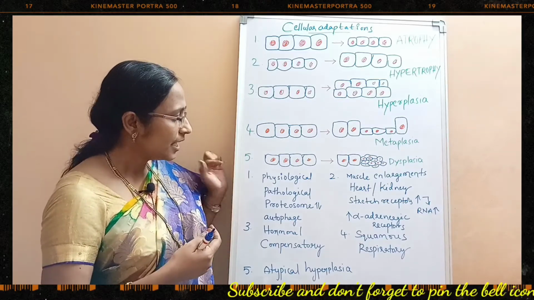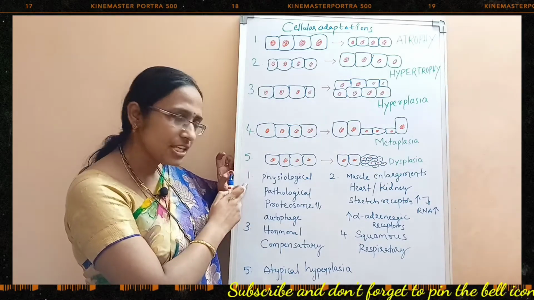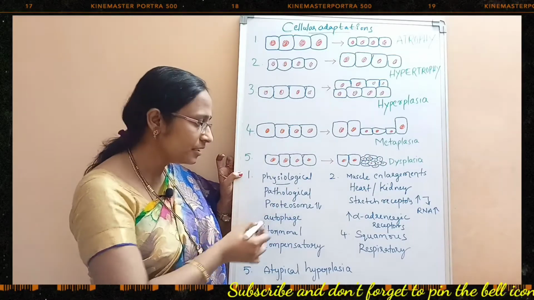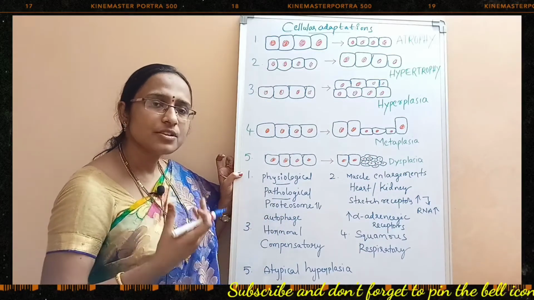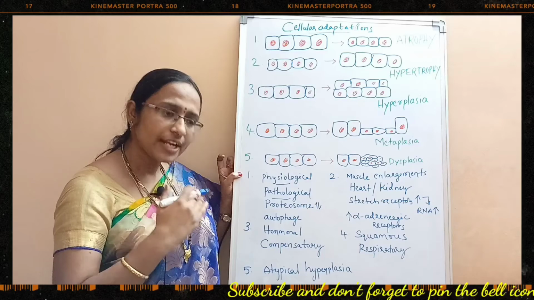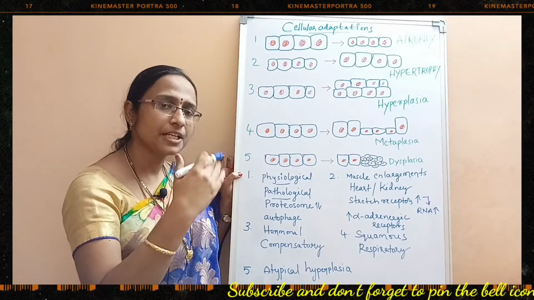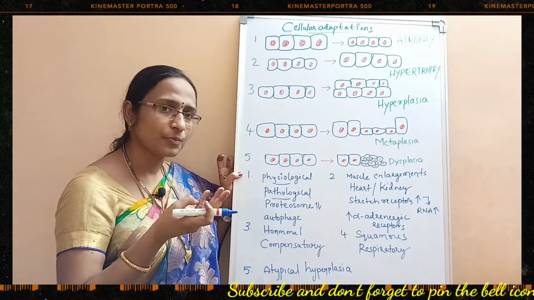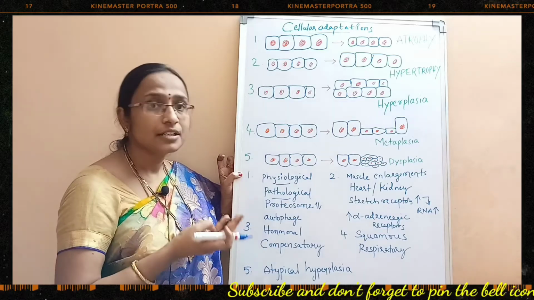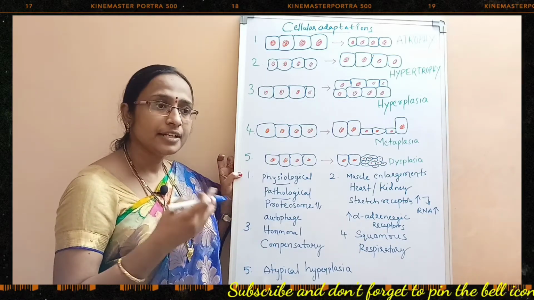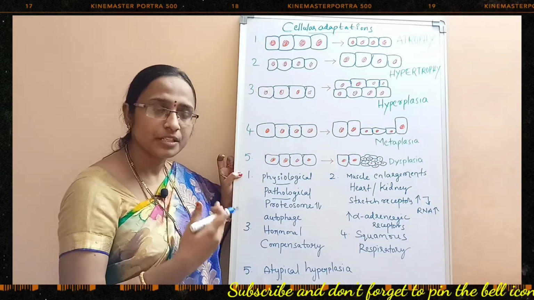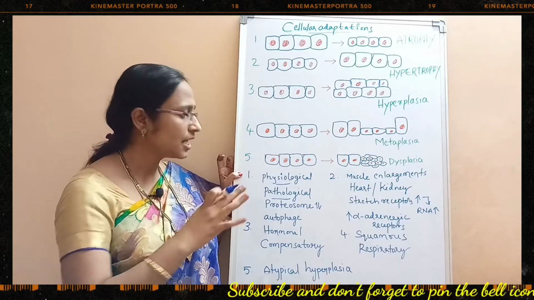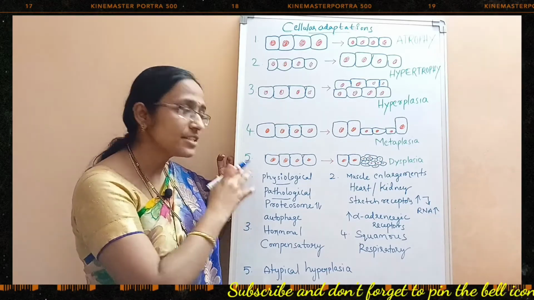There are some bullet points for each and every category, so you can go through them here. Atrophy may be a physiological or a pathological phenomenon. What is a physiological phenomenon? For example, from childhood to adolescence, and as we become older, our thymus gland undergoes atrophy. Lymphoid tissue undergoes atrophy. As age goes on, brain tissue will undergo atrophy. And once menopause starts in women, the gonads undergo atrophy. These are all normal processes that happen in our body, so this is a physiological phenomenon.